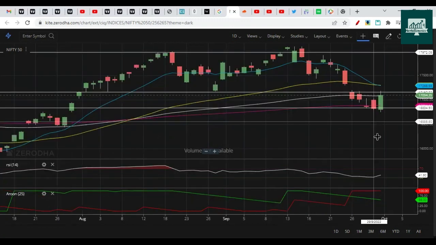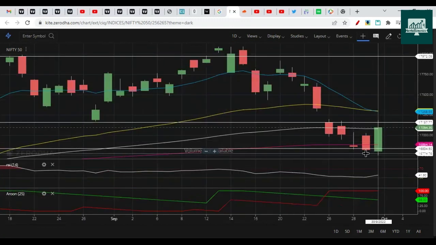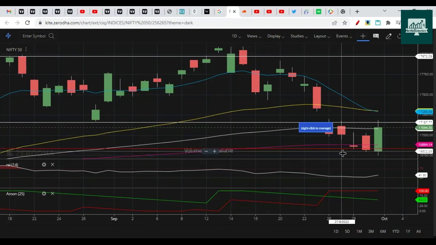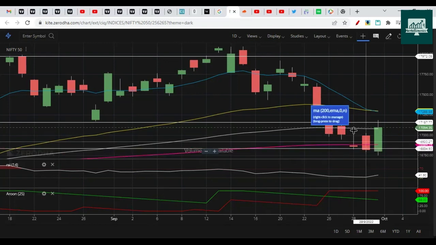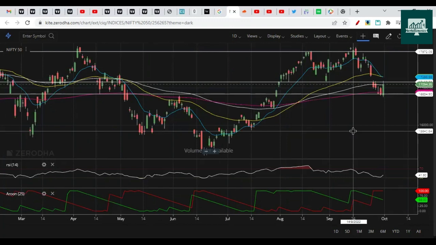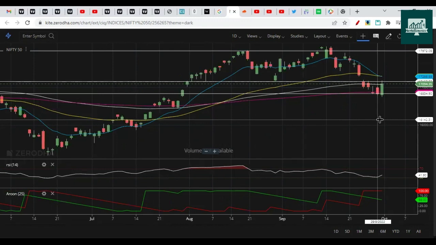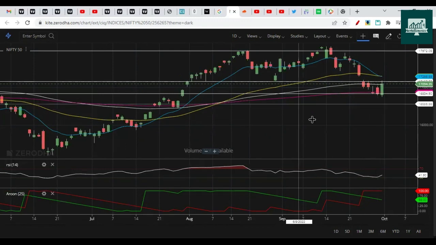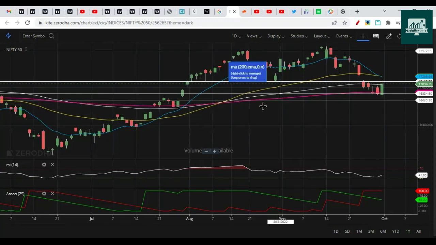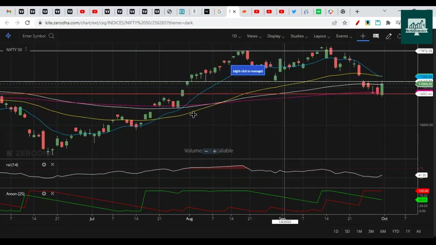Though with price action, you can assume this is a bullish signal, a bullish engulfing pattern. So it can go either way if you consider the price action. But with the indicators, we think that it's bearish. Even the Elliott Wave pattern can give you a hint about the bearishness in the market. So let's start the Elliott Wave analysis.